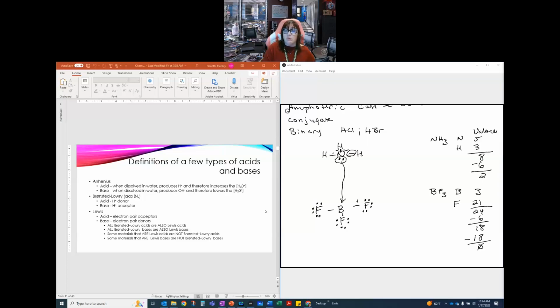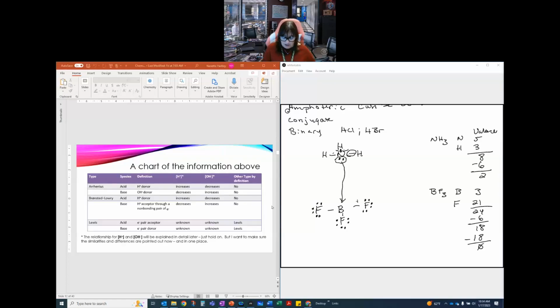And the only reason that I drew them was to show you how those electrons are arranged so that you can see how that works. Do you need to draw them? No, you don't. Now that you know how that works, you don't need to draw them again. Okay? So hopefully that's a little better.